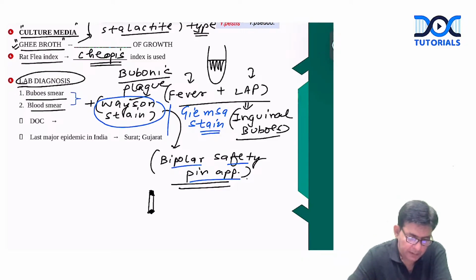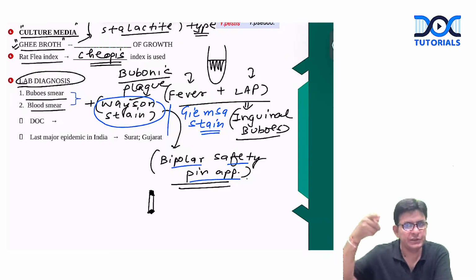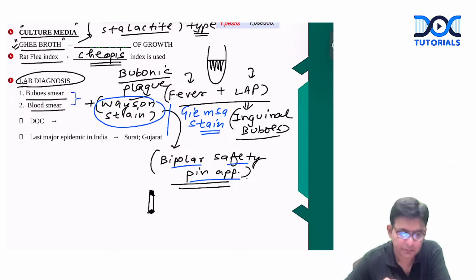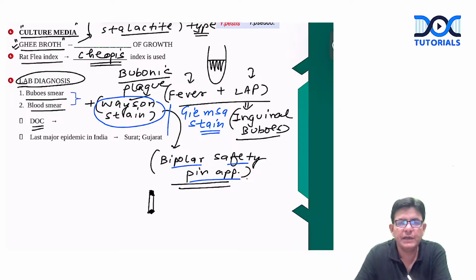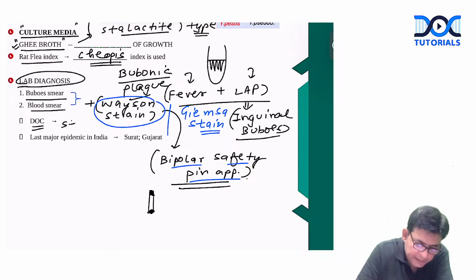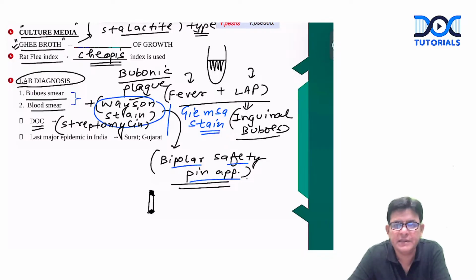Now, after the lab diagnosis, the other thing I already told you is that you can put the material into ghee broth. In the ghee broth, if the organism Yersinia pestis is there, it will produce conical projections, which is termed a stalactite type of growth. What is the drug of choice for the plague? The drug of choice for the plague is streptomycin. That you should also know.